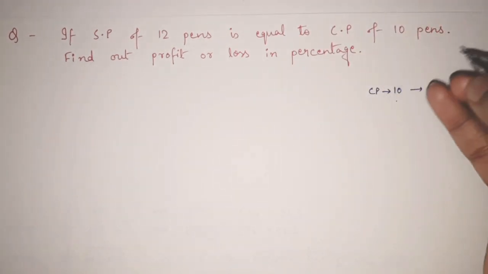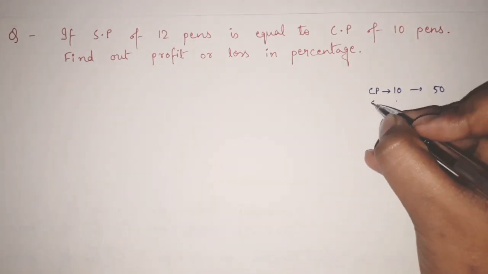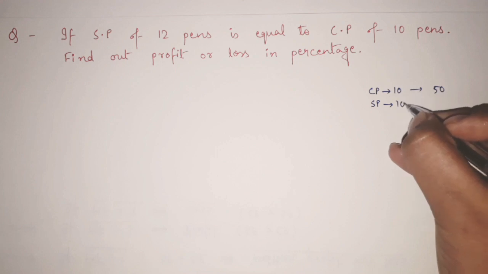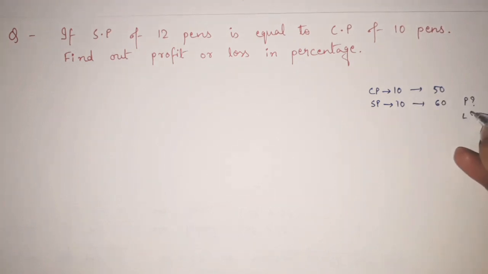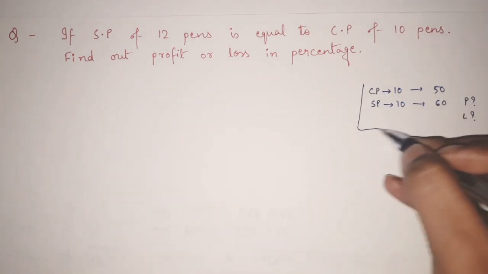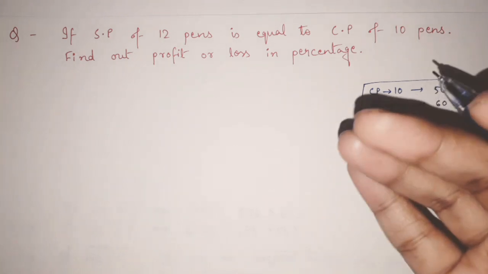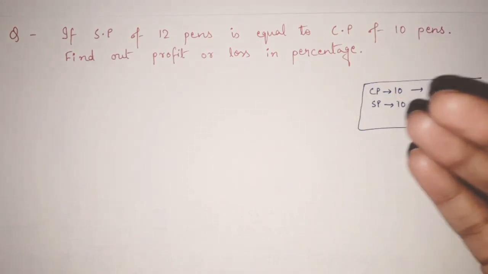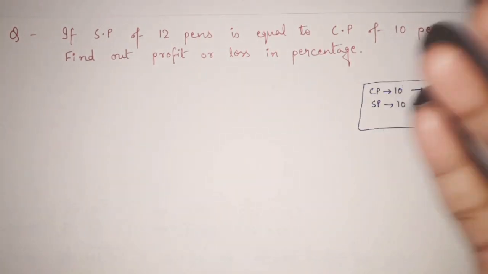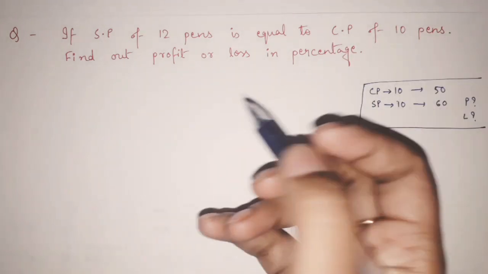In school, we had questions like: if the cost price of 10 pens is 50 and the selling price of 10 pens is, let's say, 60, then is it profit or loss? The concept is the same, but now we are grown up and preparing for high-level competitive exams, so this is the level of question you will generally get.